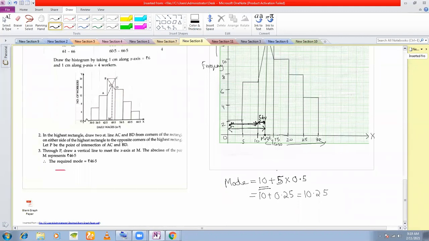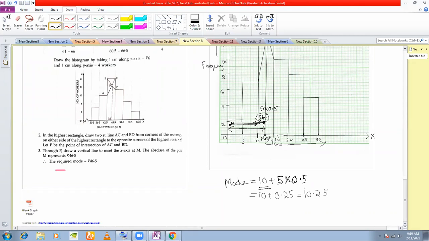So that is why the 5. And how much is each division? Each division here is 0.5. So therefore these 5 divisions means 5 into 0.5, right? Because each one division is 0.5. So therefore the mode is 10 plus 5 into 0.5, which is 10.25. Clear with this?